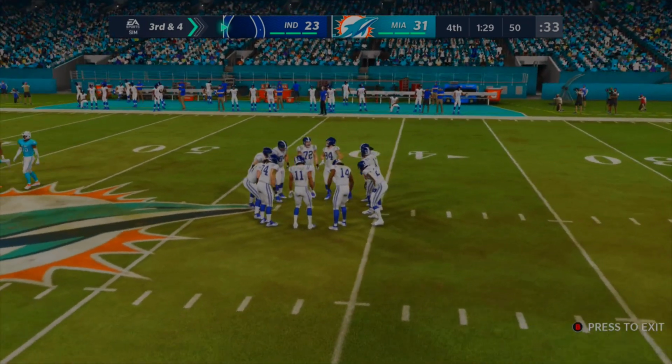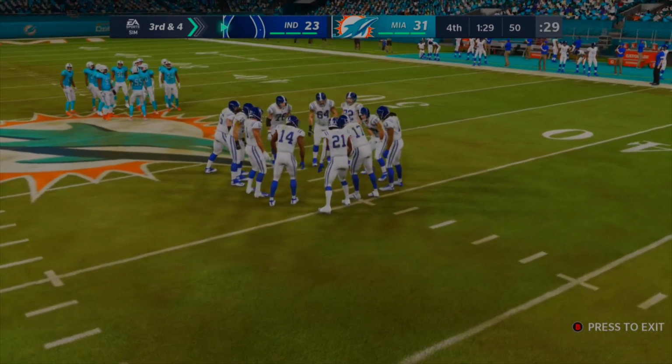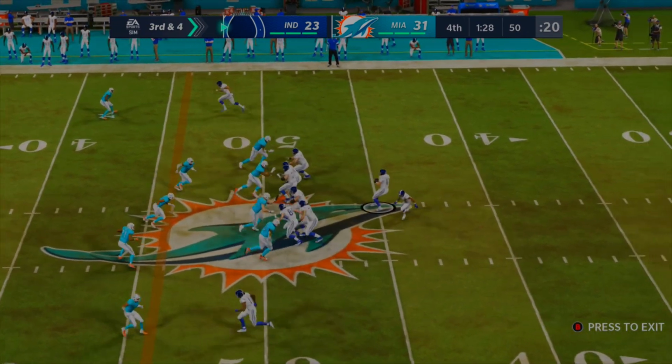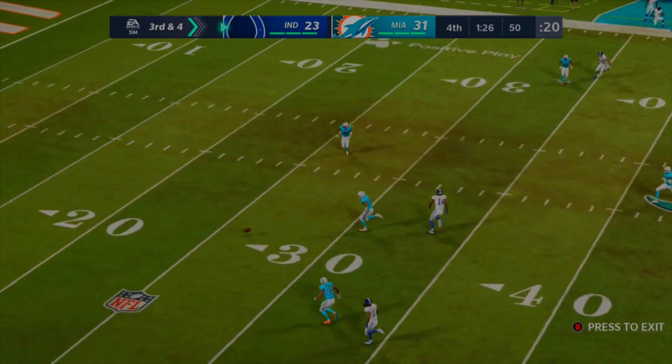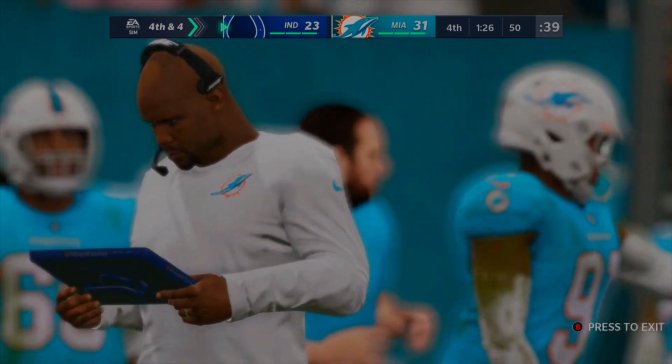Stops the clock, but now you've got to get this big first down upcoming for Phillip Rivers and the Colts offense. So they stand right at the 50-yard line is where they're at, and they need 50 more, plus the 2-point conversion. They're going to throw this one quick, and no one's there for it. Phillip Rivers just kind of throws this one fast, and just didn't have the route ready for it.